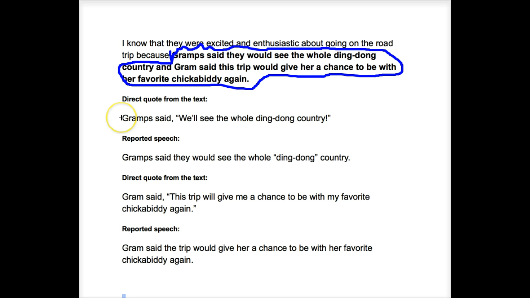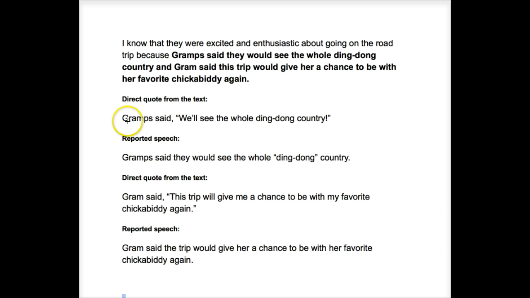A direct quote would look like this. Gramps said, "We'll see the whole Ding Dong country." That's a direct quote. If I report what Gramps said, you'll notice that it looks very different. And let's talk about those differences to understand the grammar of reported speech.